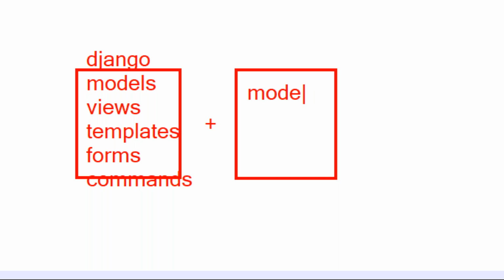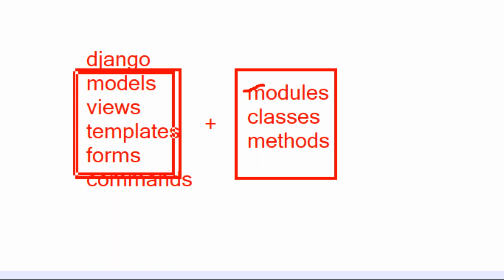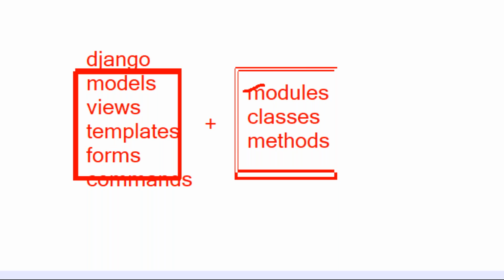We will discuss. New modules are there, new classes are there, new methods are there. These modules, classes, or methods are not available in Django. They were separately, newly developed, sir. By using Django-related knowledge, they developed some new modules, new classes, or new methods.